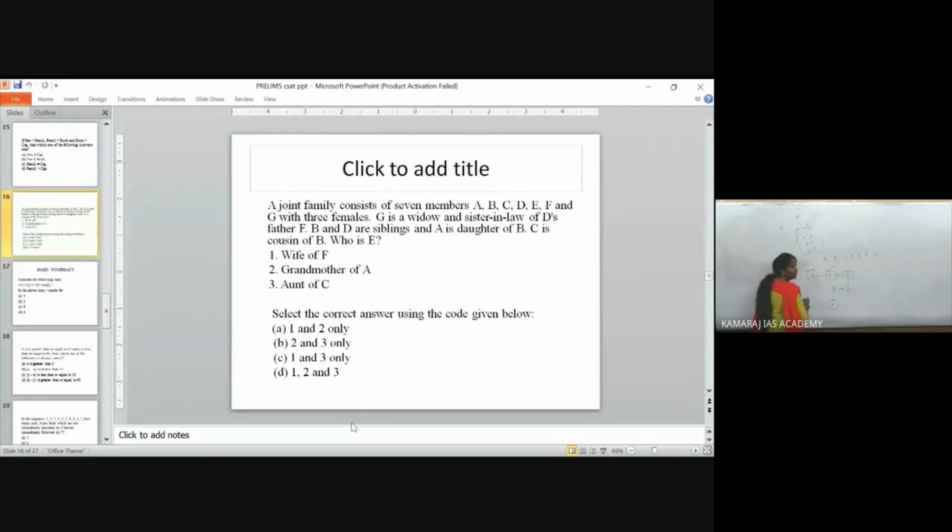Because C is the cousin, and a cousin is an uncle or aunt's son or daughter. So go through the options: wife of F, grandmother of A, aunt of C. All the 3 options are correct. Do you have any doubt?